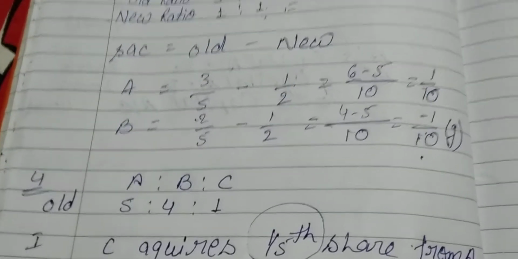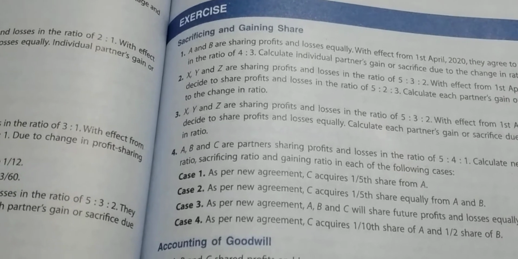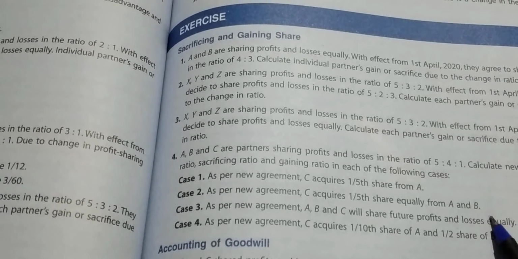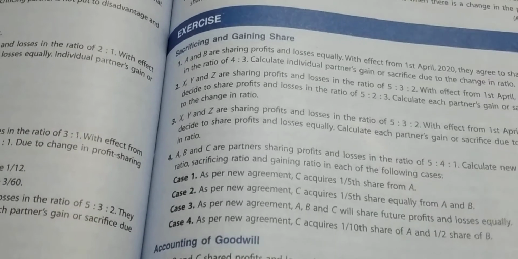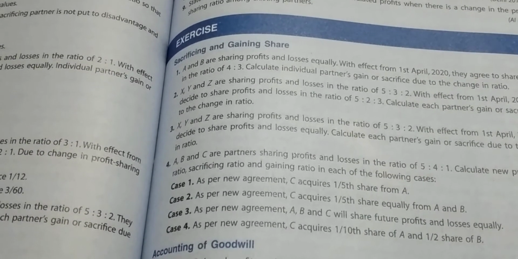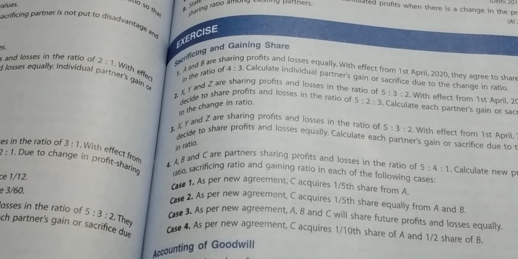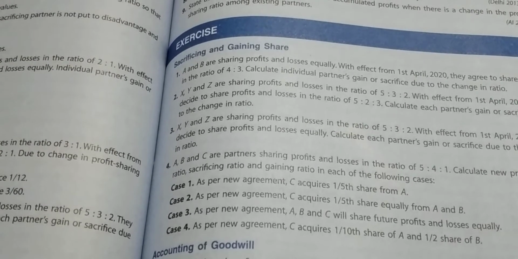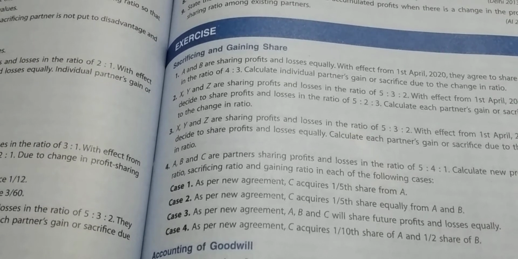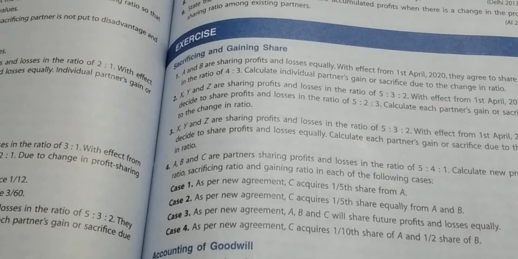Second case, in this C acquires 1/5 equally from A and B. Equally from A and B, it means 1 upon 2, 1 upon 2.